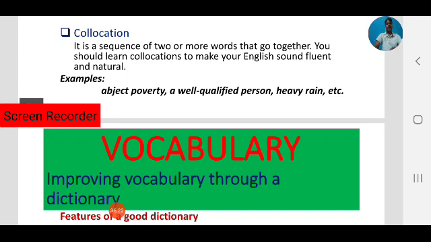For example, abject poverty. Observe these two words. These are two words that always go together. Abject poverty. A well qualified person. This is also a collocation. Next, heavy rain. Incessant rains. These are collocations. By learning collocations, we can make our English sound fluent and natural.